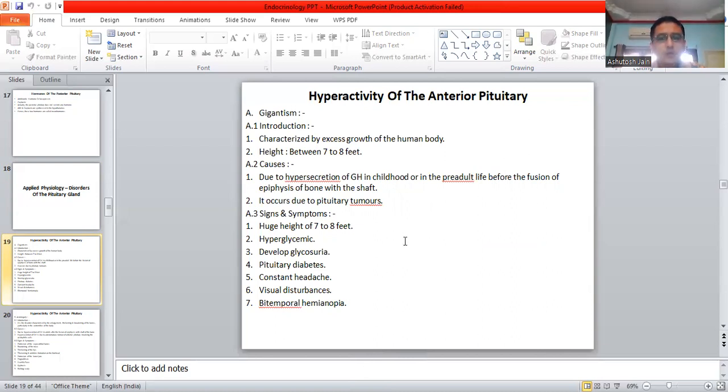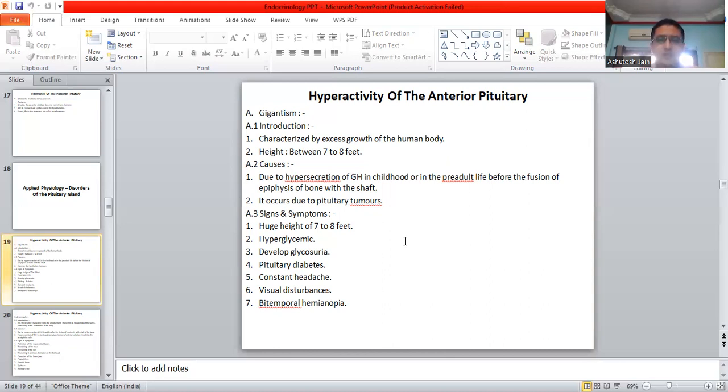Moving on forward, first is gigantism. Introduction: it is characterized by excess growth of the human body, that means excess linear growth, excess height of the human body. Height is between 7 to 8 feet. Causes: hypersecretion of growth hormone in childhood or pre-adult life before the fusion of epiphyses of bone with the shaft. It occurs due to pituitary tumors.